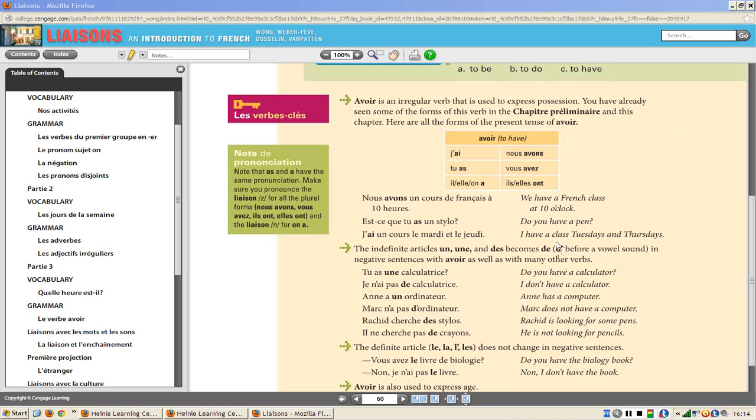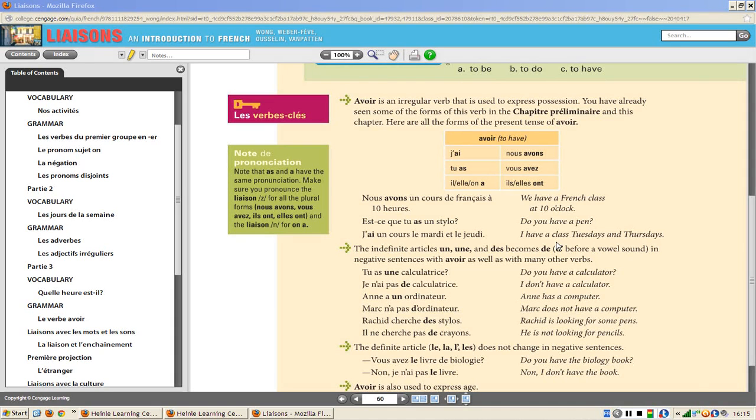But now it's time to learn about making statements in the negative. There's a really important change in form that you have to get used to by practicing. So, of course, you can say, do you have a calculator? But how do you say, I don't have a calculator? Well, it's more than just putting in the ne and pas around avoir, which, by the way, would read like this. Je n'ai pas, for je.